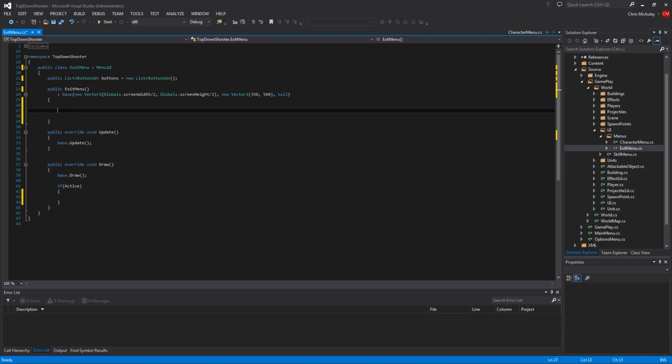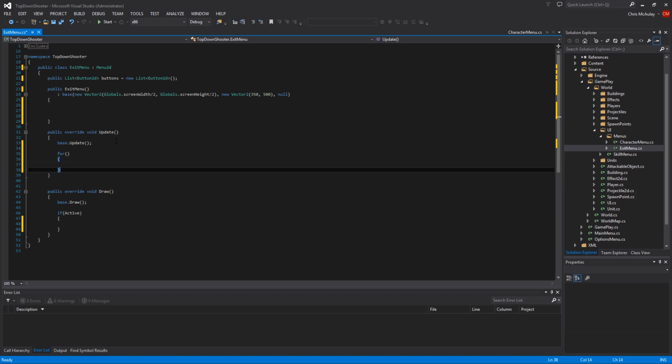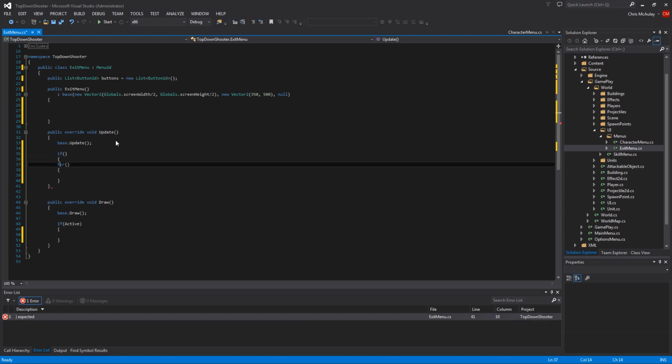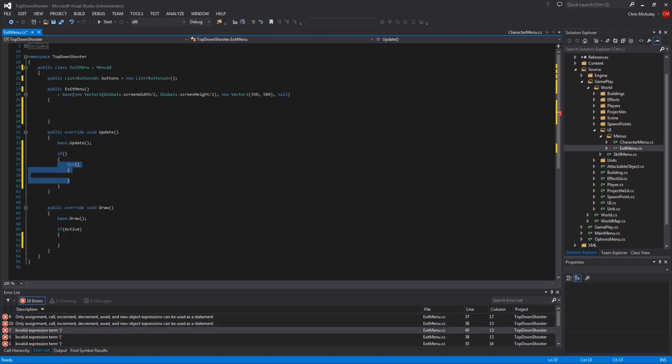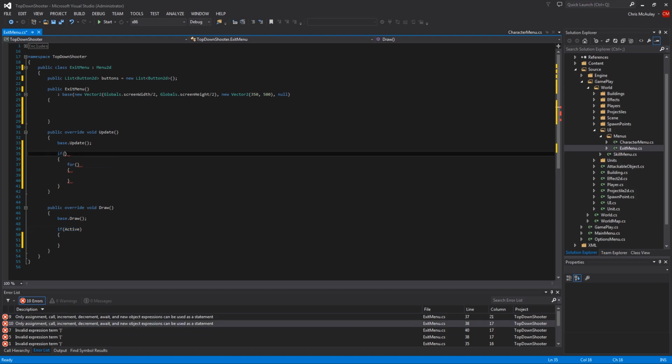We'll create two of them in here, but for right now, let's add the code that we need to update and draw them. So this needs to be inside an active loop. So if active, just like right here, we could have just copy pasted.